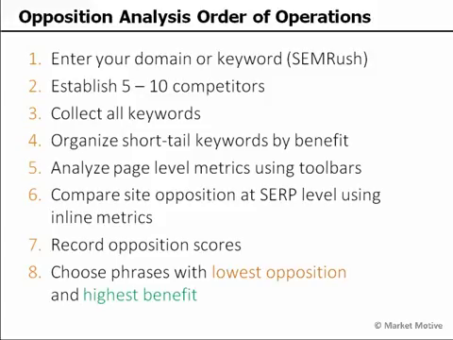We're going to analyze page level metrics using toolbars or the keyword difficulty score. We're going to compare the site opposition at this SERP level using these inline metrics of page authority, domain authority, etc. We're going to record those opposition scores, and we're going to choose the phrases with the lowest opposition and the highest benefit. Those phrases that don't have very powerful, authoritative domains ranking for them, that also have some benefit, have some volume, have a little bit of value to them. So let's start with the benefit side of this keyword analysis.